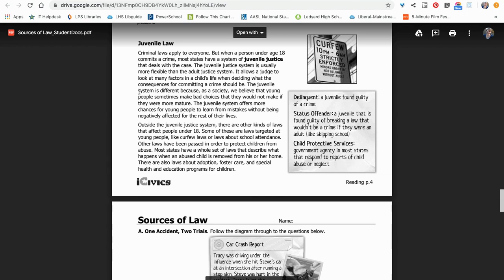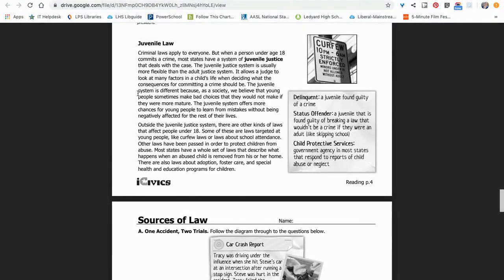The juvenile system is different because, as a society, we believe that young people sometimes just make bad choices that they would not make if they were more mature. The juvenile system offers more chances for young people to learn from mistakes without being negatively affected for the rest of their lives.